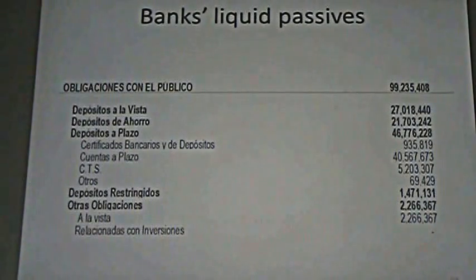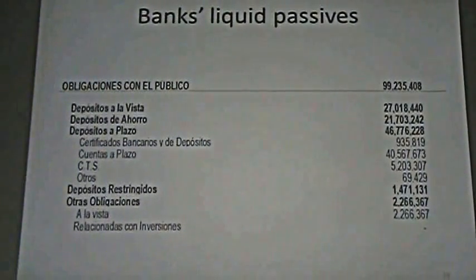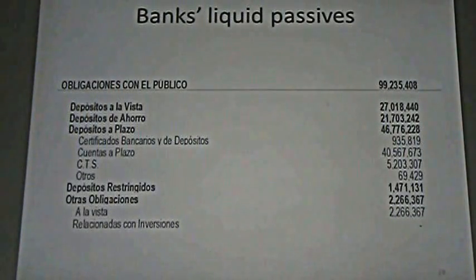Here you can see information about financial institutions. And here you can see that they have 99 millions in deposits. And the fixed deposits represent 46 millions, nearly 46% of the total. And if you see this, the fixed deposits are divided in four categories, and the most important is what we call fixed deposits too. Okay. After this, we can see SAC deposits or demand deposits, 27 millions, and saving accounts.